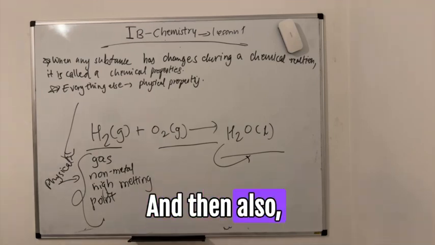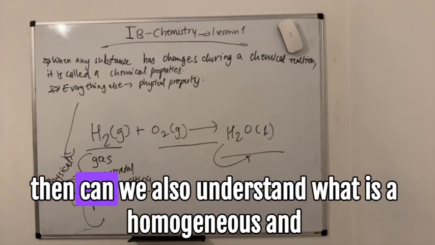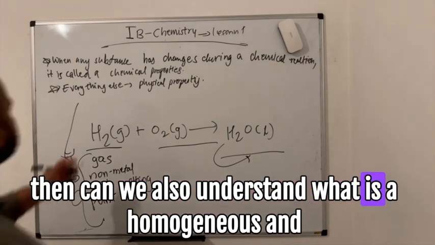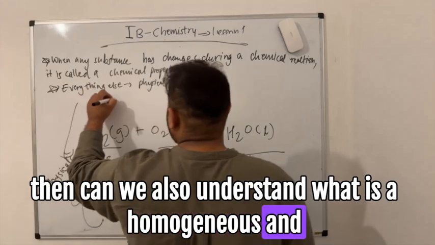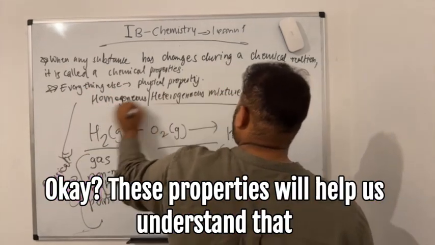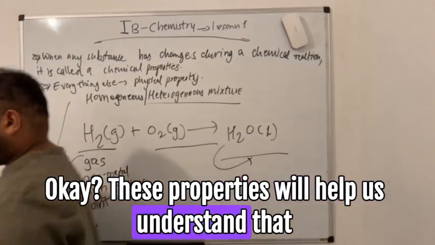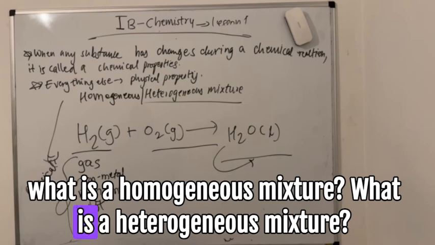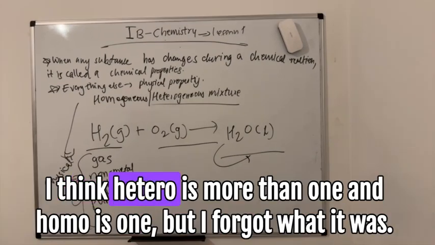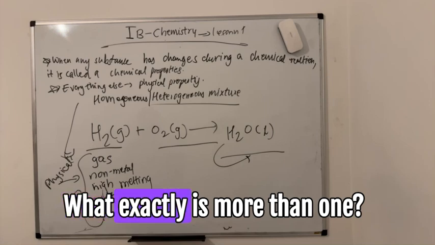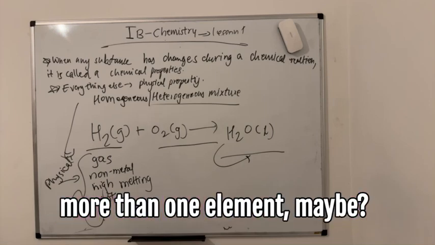And then also, if we know this, can we also understand what is a homogeneous and a heterogeneous mixture? These properties will help us understand what a homogeneous mixture is and what a heterogeneous mixture is. I think hetero is more than one and homo is one, but I forgot what it was. What exactly is more than one? More than one element, maybe?